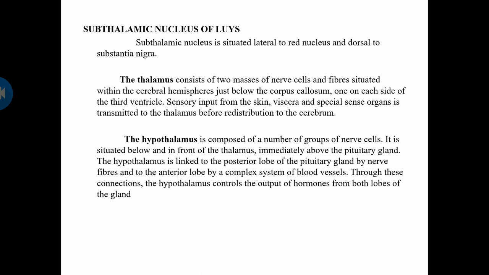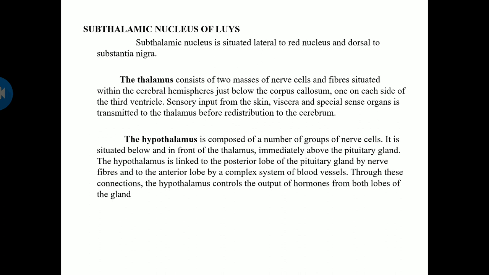Next is the thalamus. The thalamus consists of two masses of nerve cells and fibers situated within the cerebral hemispheres just below the corpus callosum, one on each side of the third ventricle. Sensory input from the skin, viscera, that is important organs, and special sense organs is transmitted to the thalamus before being redistributed to the cerebrum. So mainly the sense impulses from the skin, viscera, and special sense organs, that is your eyes, nose, etc., will be transmitted to the thalamus before entering the cerebrum.